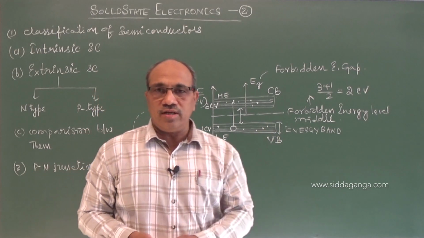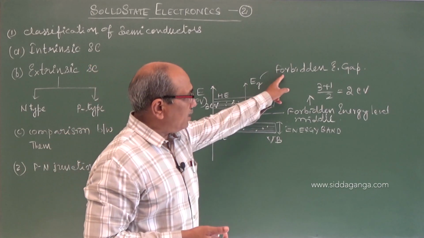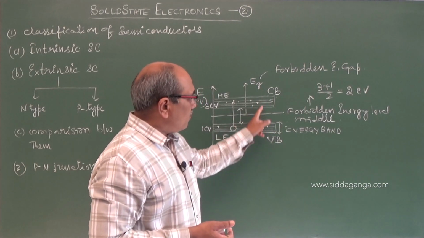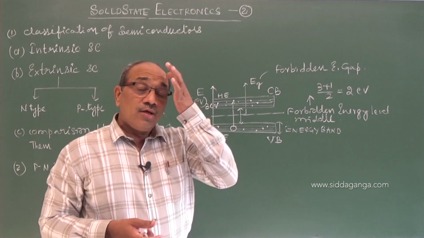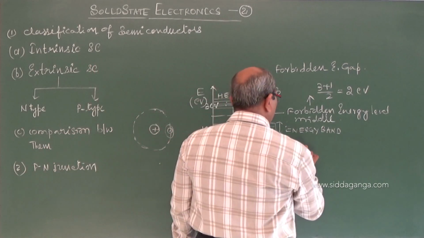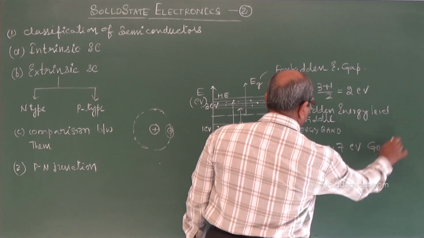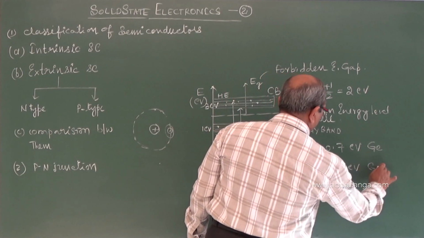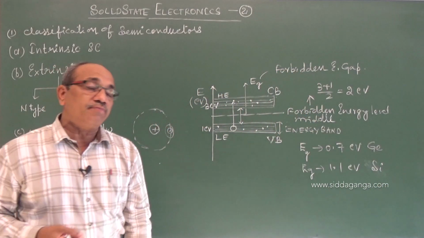If the forbidden energy gap is around 1 electron volt, that is, to lift an electron from the valence band to the conduction band requires around 1 electron volt maximum, we call it a semiconductor. For germanium the energy gap is 0.7 electron volt, and for silicon it is around 1.1 electron volt.